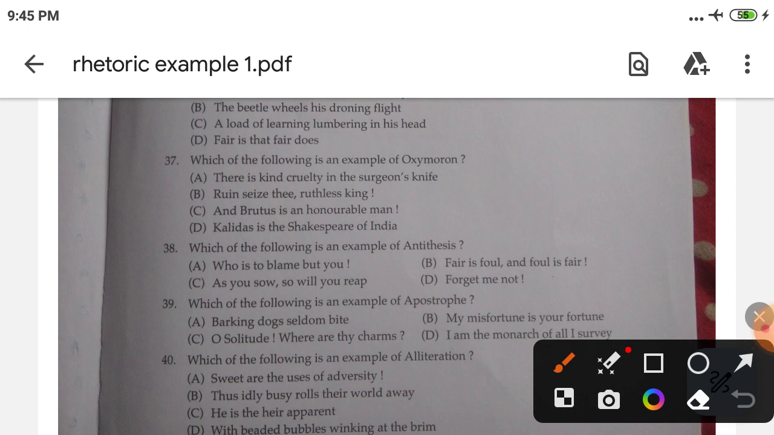Now 38, an example of antithesis. Antithesis, as I already told you, is when two phrases of opposite sense are placed together. This one: fair is foul, foul is fair, from Macbeth. Which of the following is an example of apostrophe? The use of apostrophe is very easy to understand and find. Oh solitude, where are thy charms? Apostrophe is one sort of greeting or invocation, and you can find its use especially in such lines.